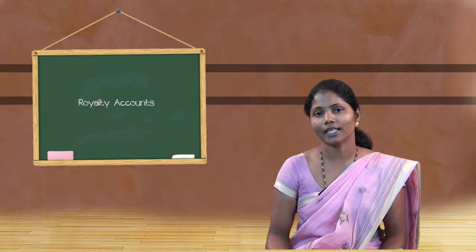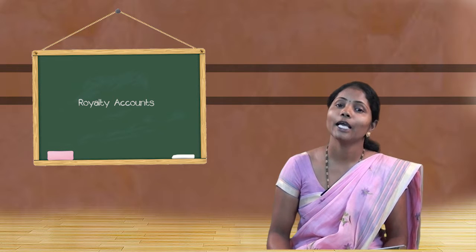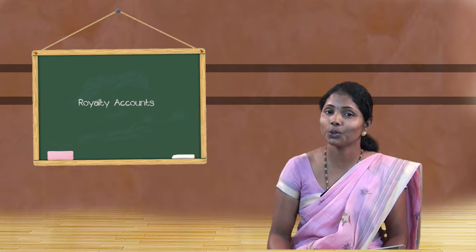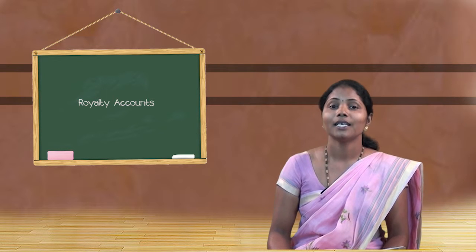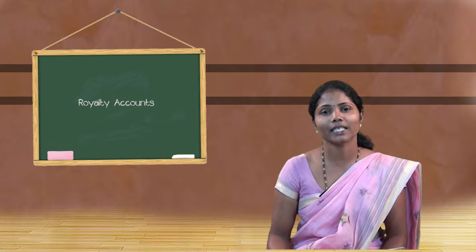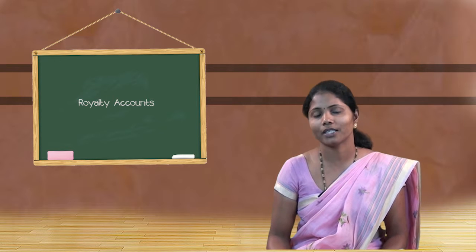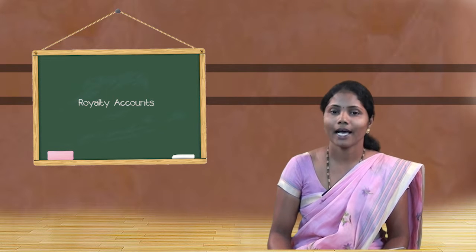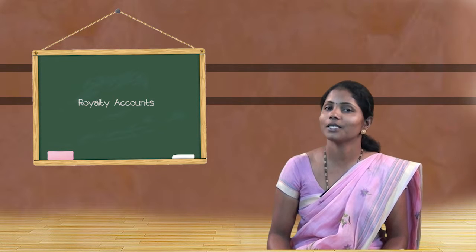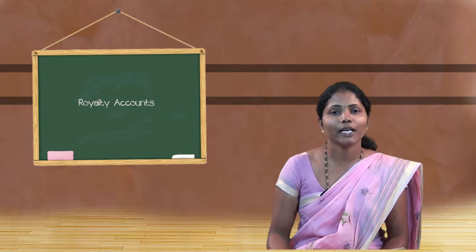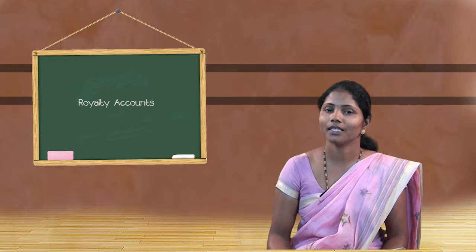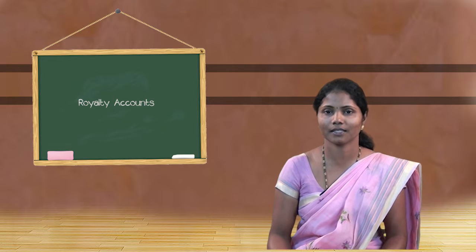Mining right royalty is a periodical consideration made by the tenant to the landlord, the owner of the quarry or mine. The copyright royalty is the periodical payment made by the publisher to the author, the person who has copyrights of his books. The patent right royalty is the periodical consideration made by the patenter to the patentee, the holder of patent rights.